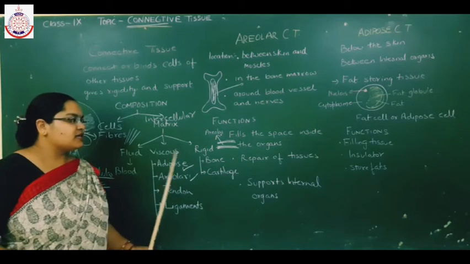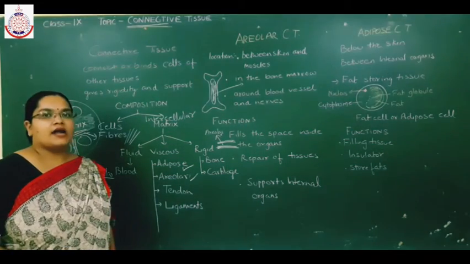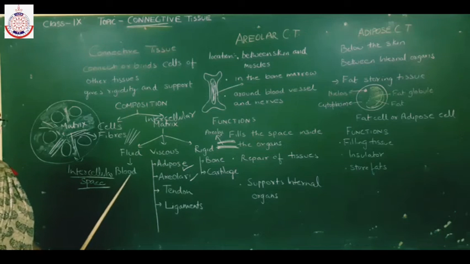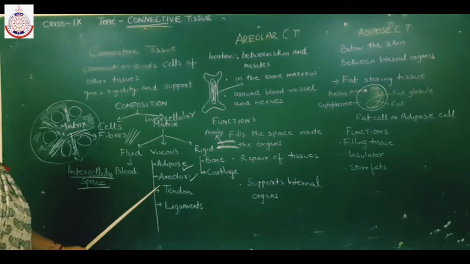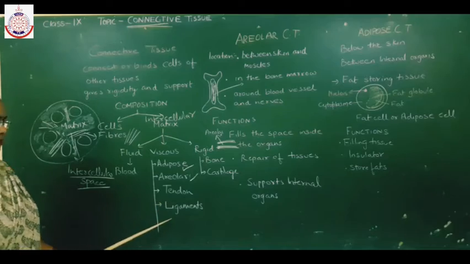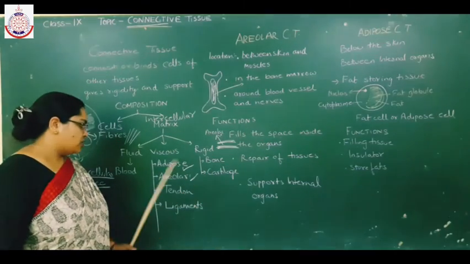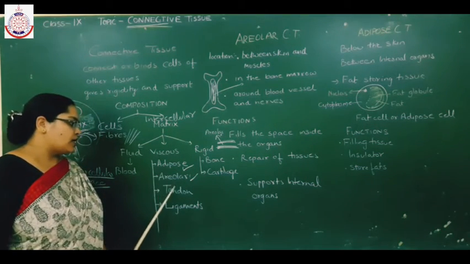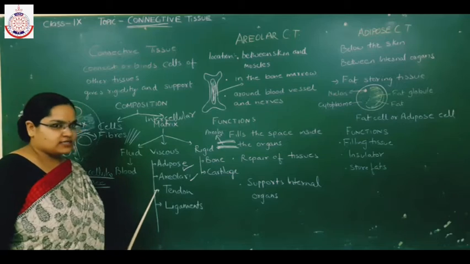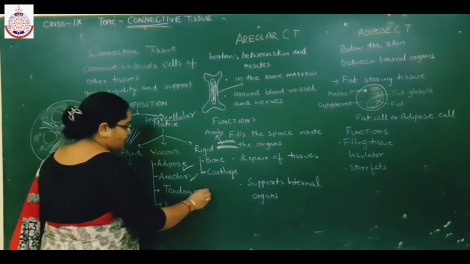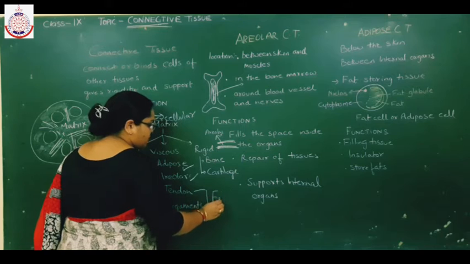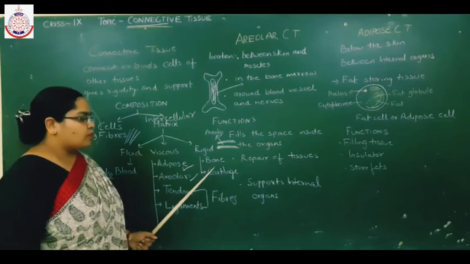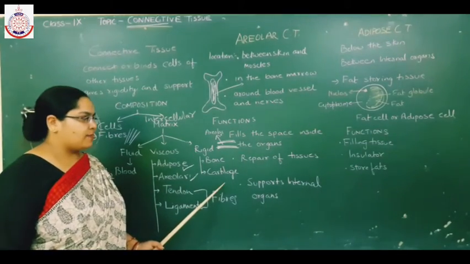And depending on the nature of the matrix, there are different types of connective tissue. These are blood, adipose tissue, areolar tissue, tendon, ligaments, bone and cartilage. Blood is known as the fluid connective tissue. Adipose, areolar, tendon and ligament have viscous matrix, and tendon and ligament have a large amount of fibers as compared to cells. Then bone and cartilage have hard matrix.